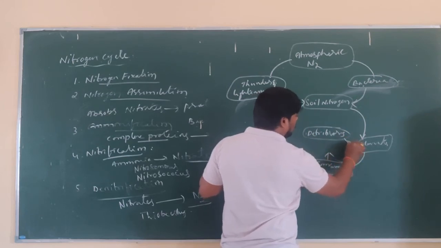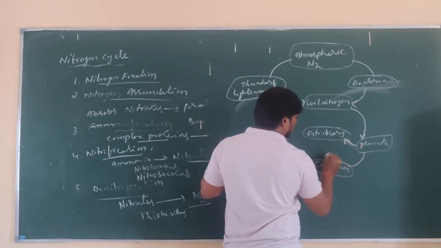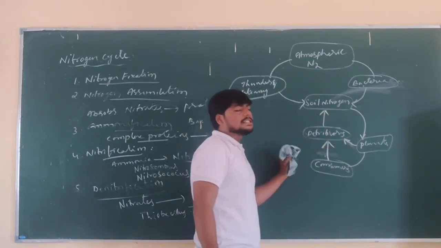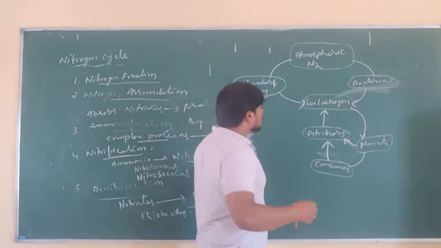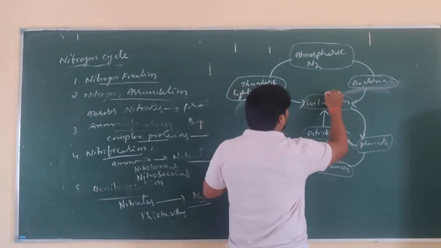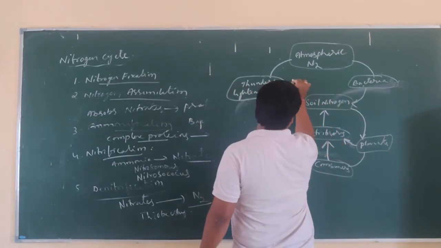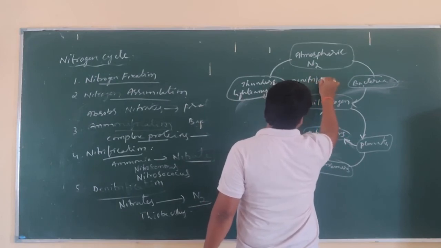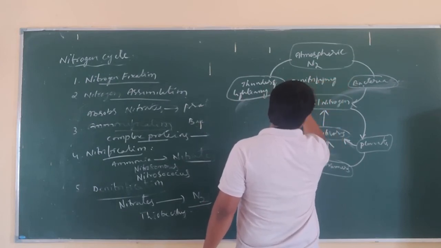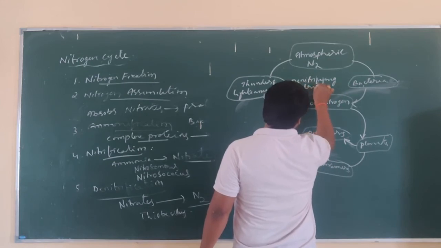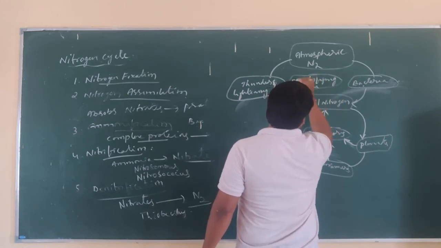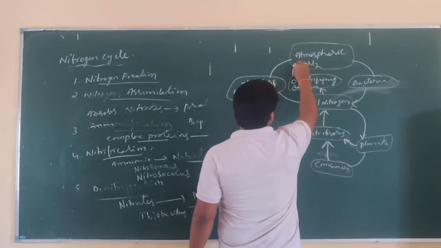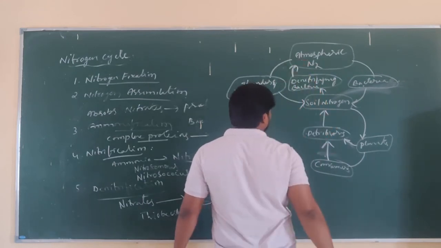They act on plants and consumers and convert them into soil nitrogen. From the soil nitrogen, denitrifying bacteria add nitrogen back into the atmosphere.